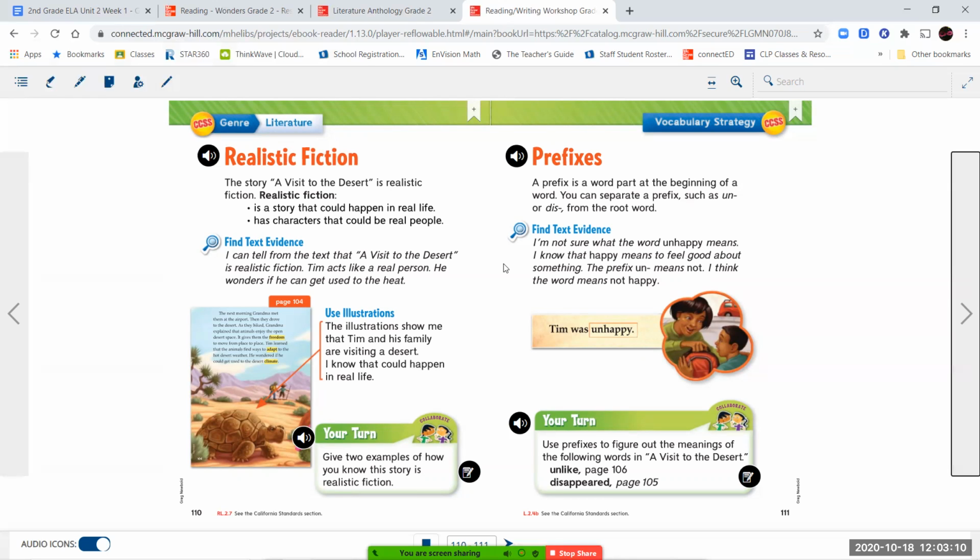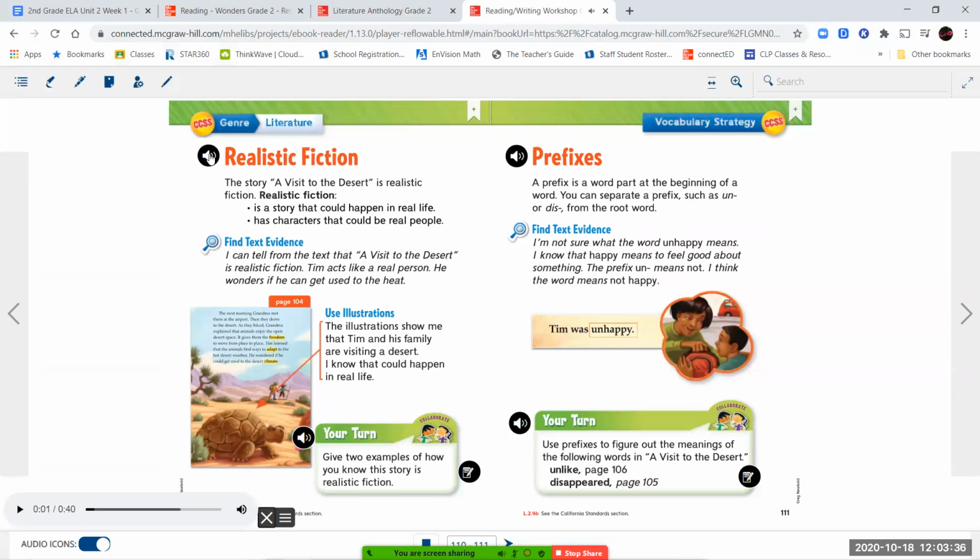It talks about people doing things that they can do in real life, a setting that's found in real life, and events that could happen in real life. The only difference is it didn't actually happen. So realistic fiction, when we say something is realistic, that means it's similar to real life, but fiction means it's not real.